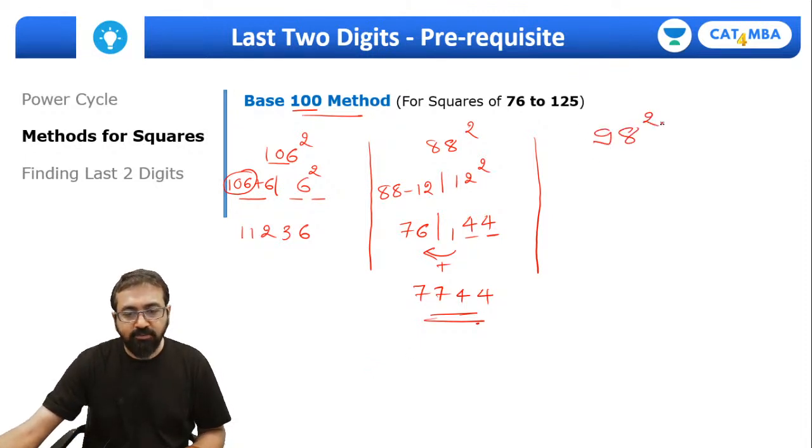Okay, so one more number. Suppose I want to find out square of 98. So 2 less than 100, so 2 square, and left part 98 minus 2, that is 96, and again this will be 04.